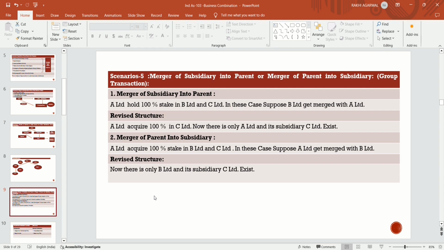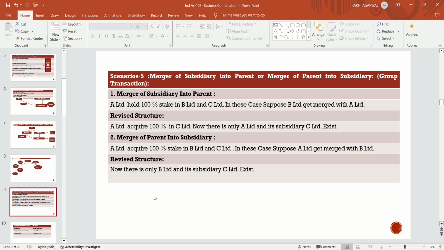If the parent merges with the subsidiary, or the subsidiary merges with the parent, another case is if the parent merges into the subsidiary. Suppose A Limited is the holding company, the parent company, having two subsidiaries, B Limited and C Limited, with 100% stake in both. Now suppose A Limited gets merged with B Limited. The parent company gets merged with B Limited.